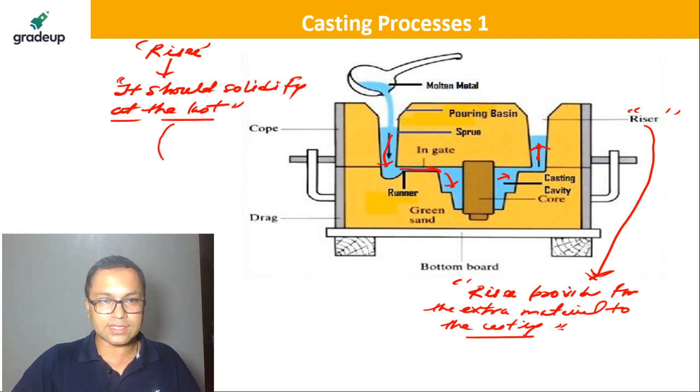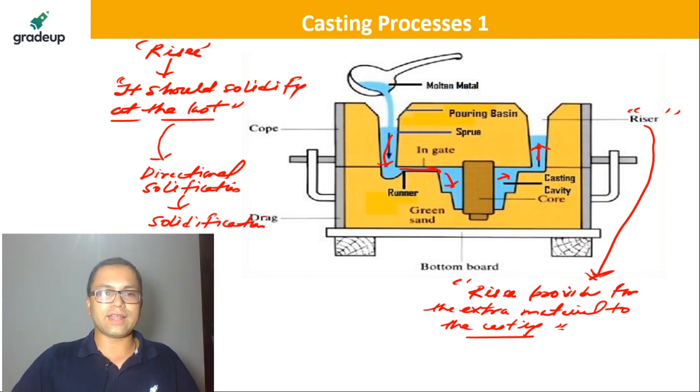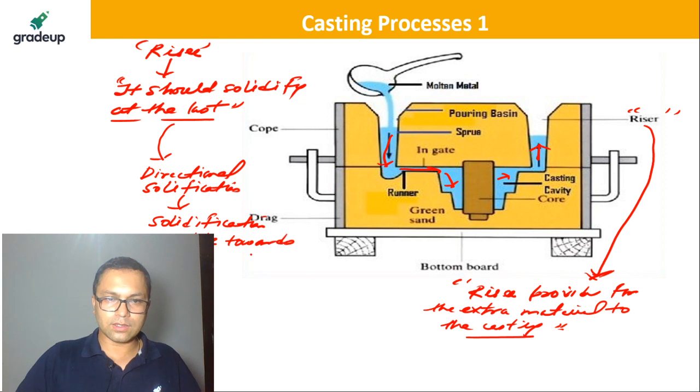Then we call this directional solidification. It means that the solidification must be towards the riser. That is the meaning of directional solidification.